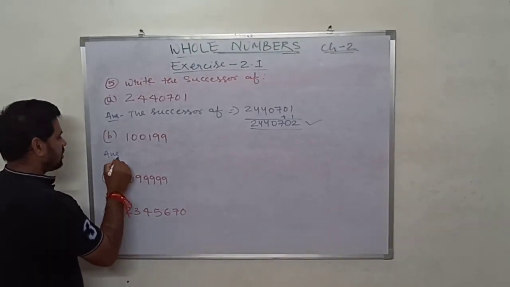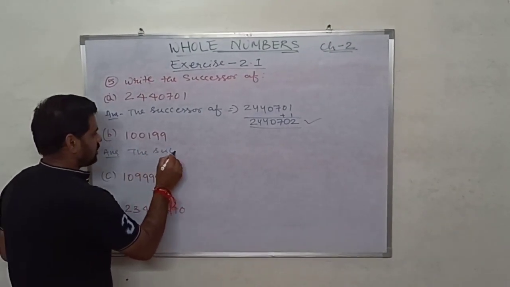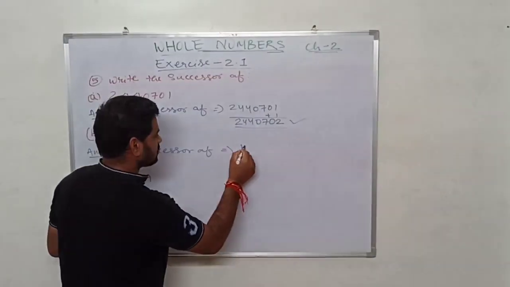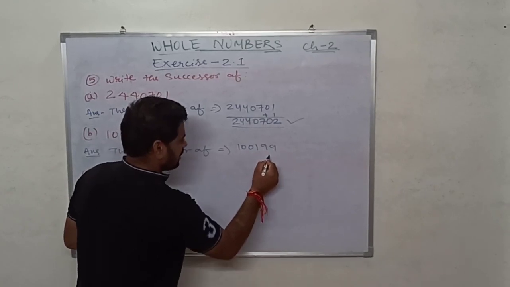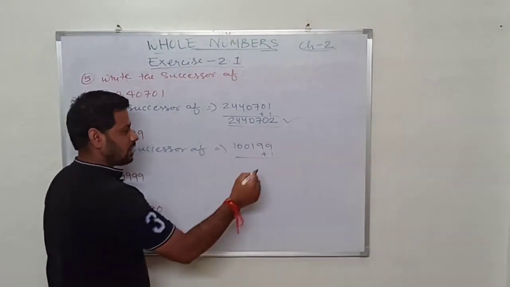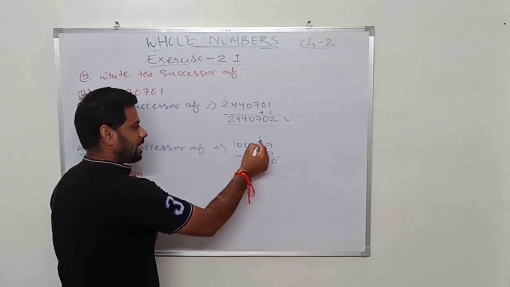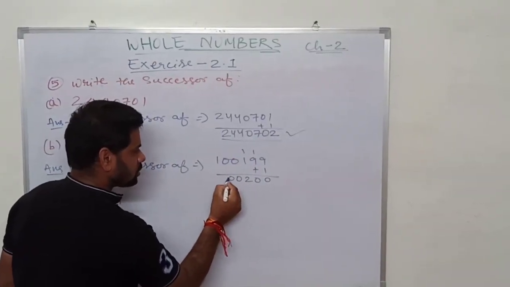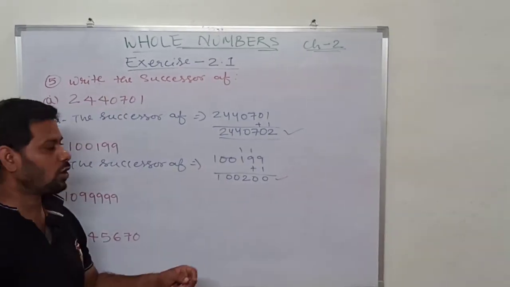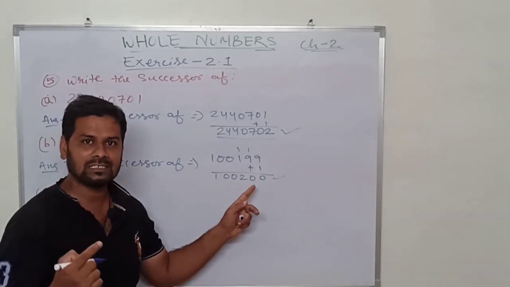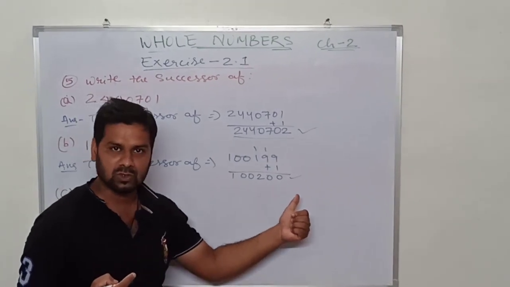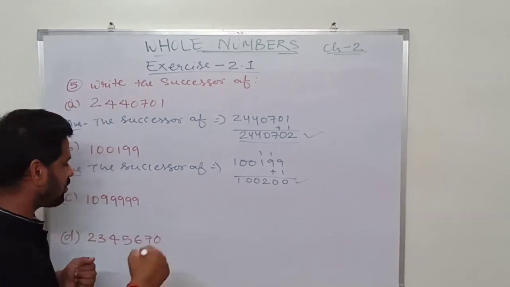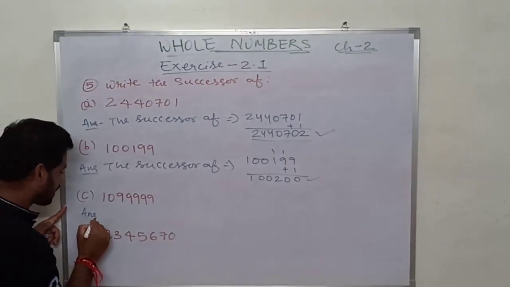Next, again the successor of this number, that is 100199. Just add 1 here. Okay, 9 plus 1 is 0, 1 carry, 9 plus 1 plus 9 is 0, 10, 1 carry, 1 plus 1 is 2, 0 0 1. Okay, so the successor of 100199 is 100200. Okay, we have added 1 to the number and the result is the successor. हर नंबर में 1 ऐड करेंगे उसका सक्सेसर निकालने के लिए.